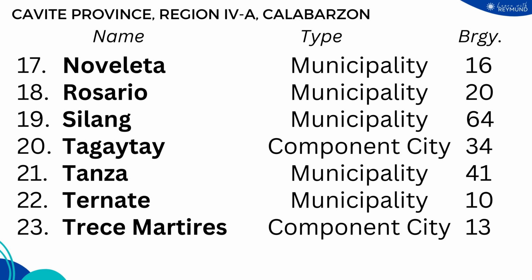The municipality of Noveleta with 16 barangays, municipality of Rosario with 20 barangays, municipality of Silang with 64 barangays, the component city, Tagaytay City with 34 barangays, the municipality of Tanza with 41 barangays, municipality of Ternate with 10 barangays, and the component city, Trece Martires City with 13 barangays.